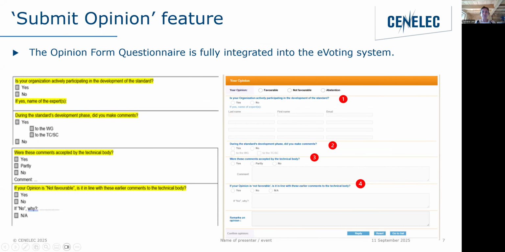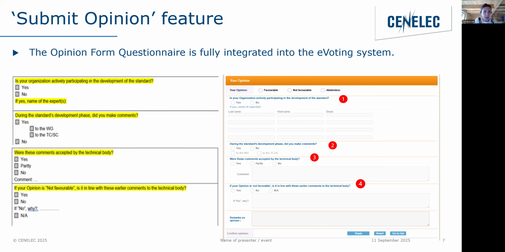Okay, so we've integrated the opinion form questionnaire. So it's exactly the same questions as you have on your opinion form, which until now you've been sending to our BT team. So we have the same questions. They're interactive, so that means that you will see all the questions, but you won't be required to fill in all the fields. And once you're done filling in your questionnaire, you simply click on reply.